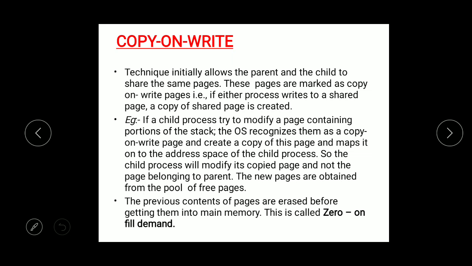These shared pages are marked as copy on write pages, which means that if either process writes to a shared page, a copy of the shared page is created. For instance, assume that the child process attempts to modify a page containing a portion of the stack with copy on write. Then the operating system will create a copy of this page and map it to the address space of the child process.